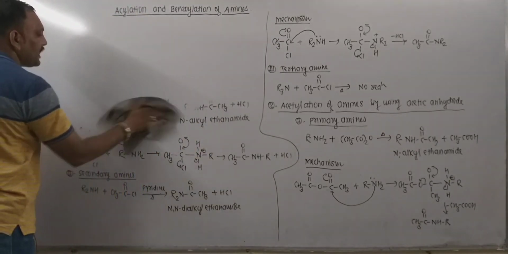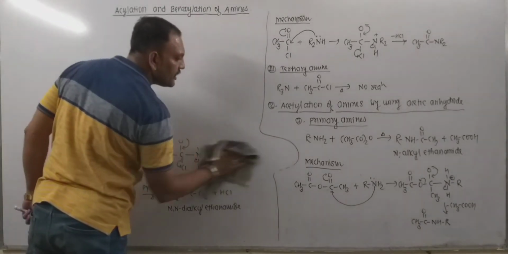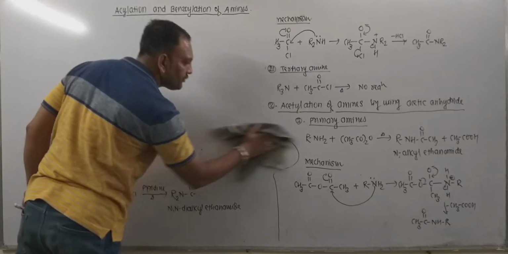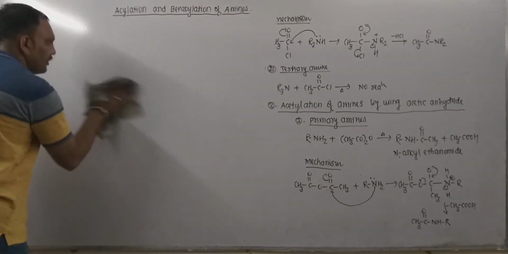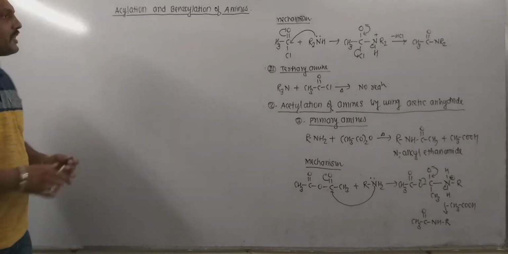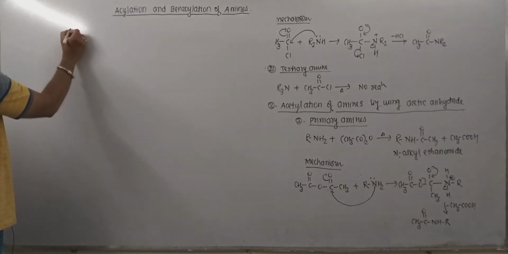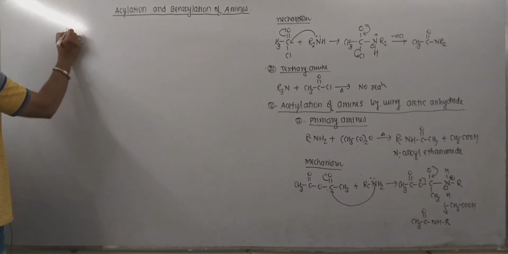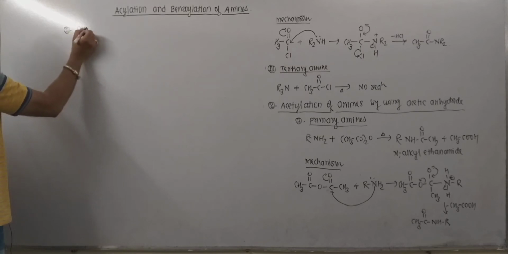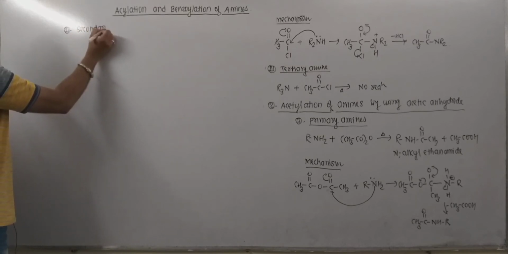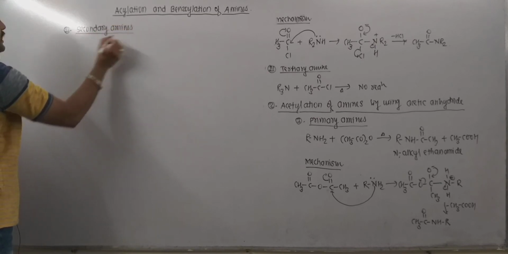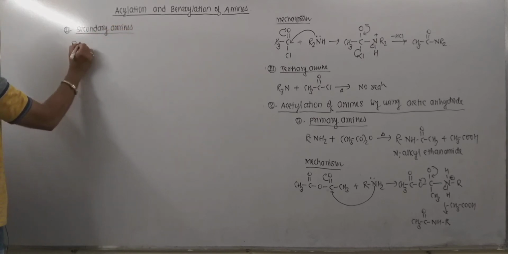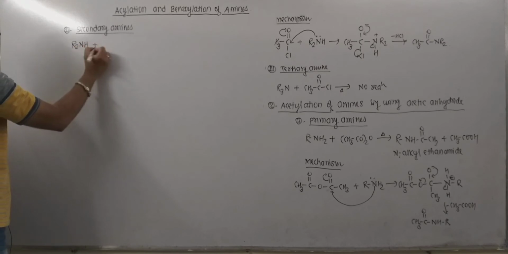Now secondary amines, how secondary amines react with acetic anhydride. Remember, secondary amines react in a similar manner. Secondary amines are represented as R2NH.